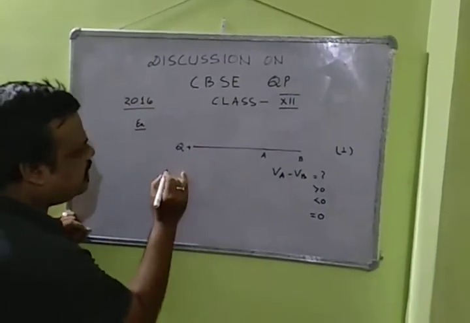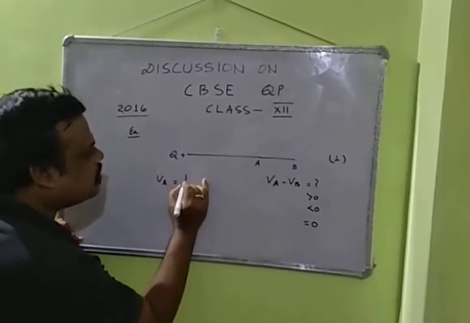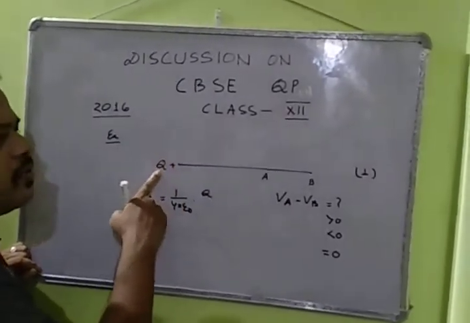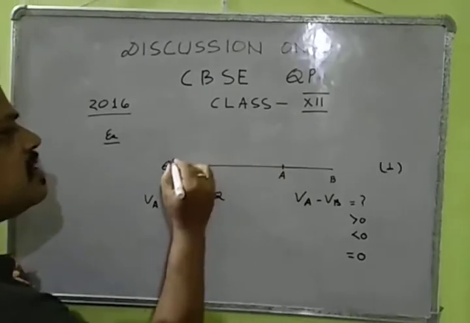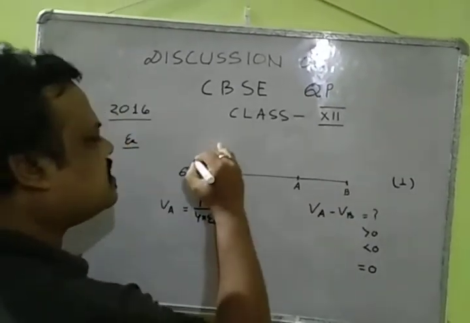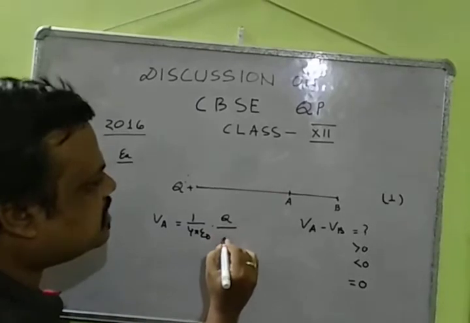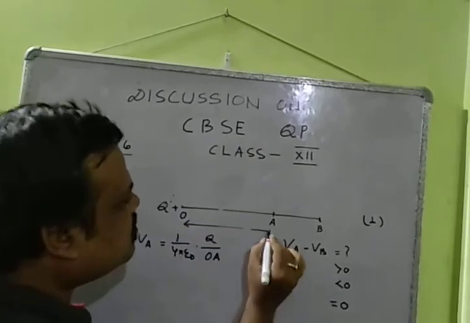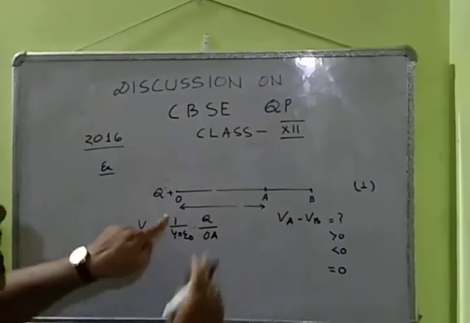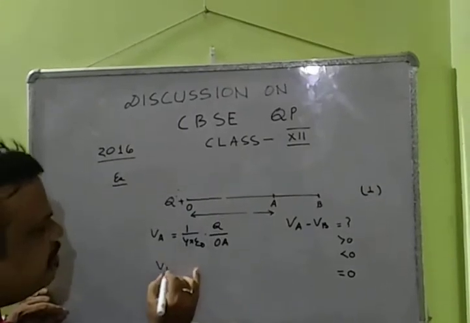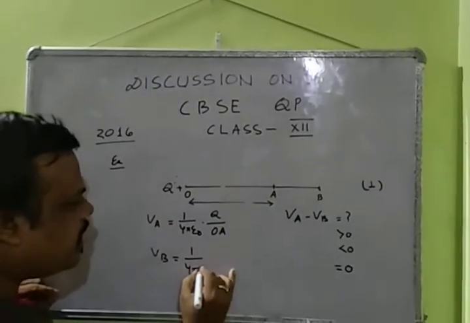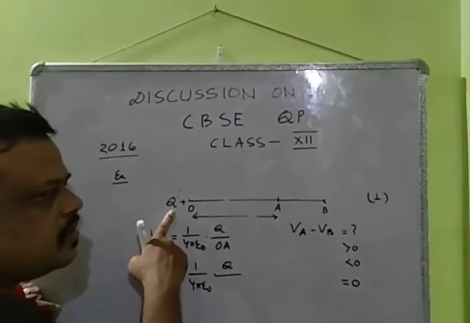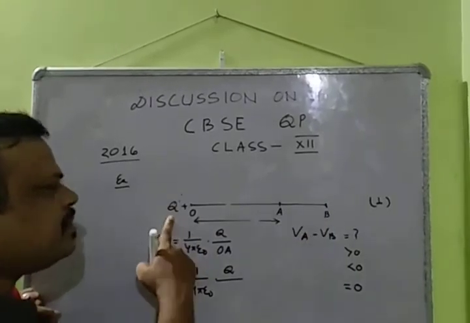We know the potential at A has a formula 1 by 4 pi epsilon naught into Q, where Q is the source of potential. If there is a potential at A, the source is Q. If there is a potential at B, the source is Q. This is divided by distance. This is the point A, O, suppose OA. Since I am calculating potential at A, distance OA is considered. Potential at B is 1 by 4 pi epsilon naught into charge Q, because at B there is a source charge Q. Potential at B will be created for the same Q, divided by OB.